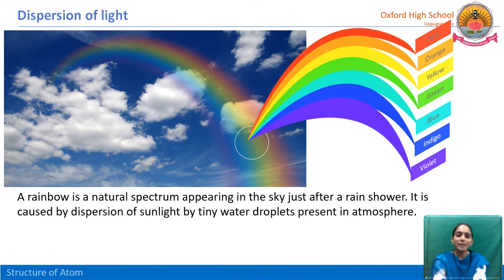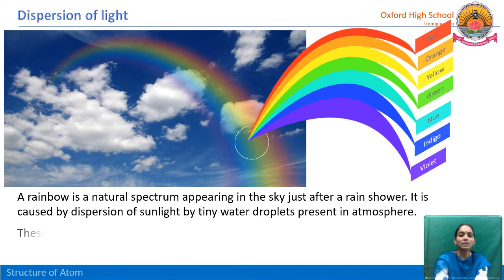A rainbow is a natural spectrum appearing in the sky just after a rain shower. After the rain has stopped, we usually observe the rainbow. It is caused by dispersion of sunlight by tiny water droplets present in the atmosphere. Even after the rain has stopped, tiny particles remain in the atmosphere.